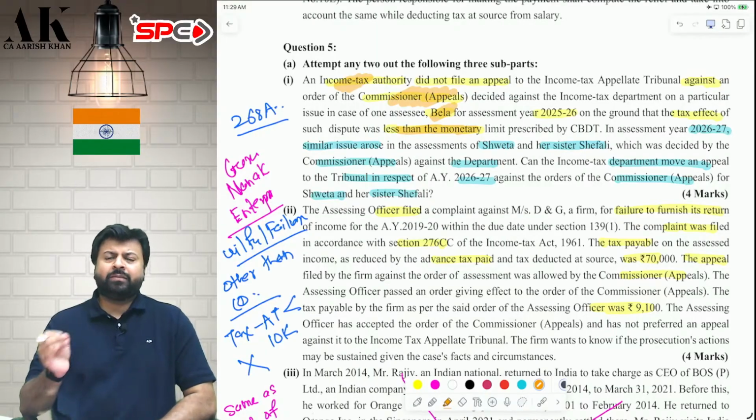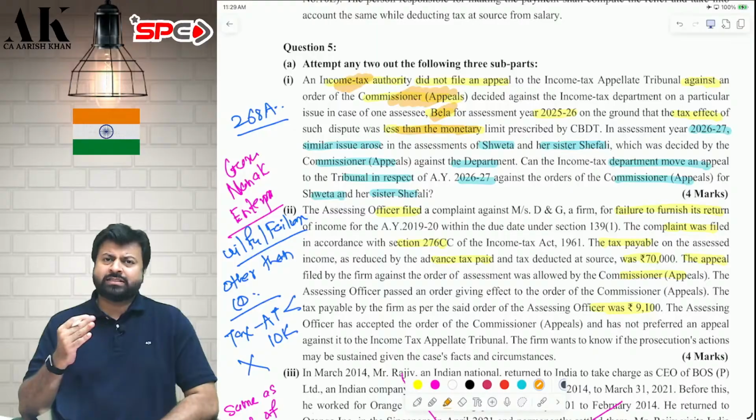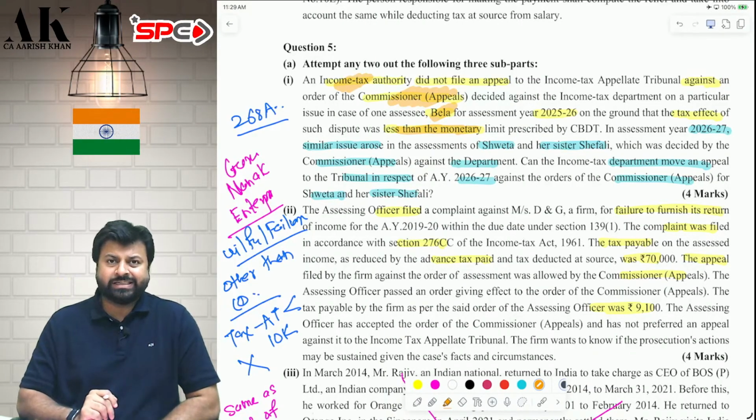So in front of Bela, the income tax department lost the case. So the income tax department did not file the case to ITAT because the tax effect was less than 60 lakh rupees. Because for ITAT, the limit is 60 lakhs under 268A.